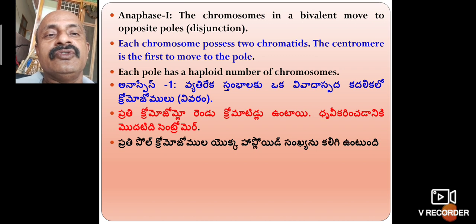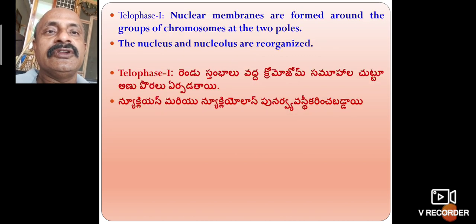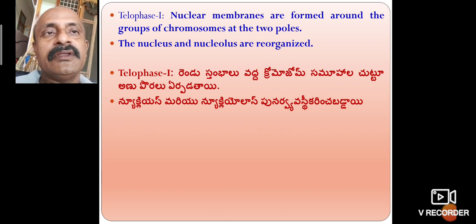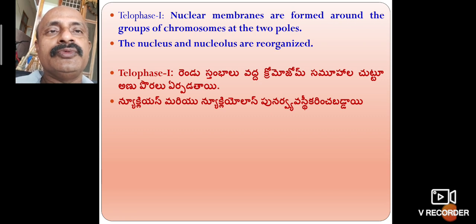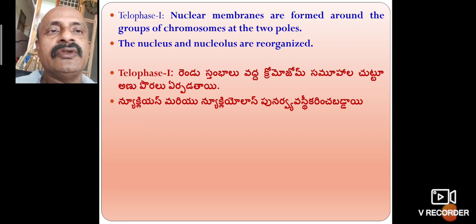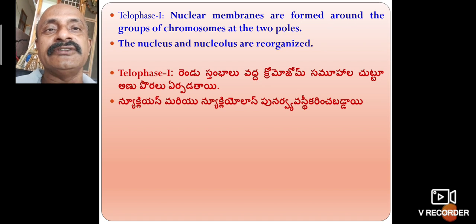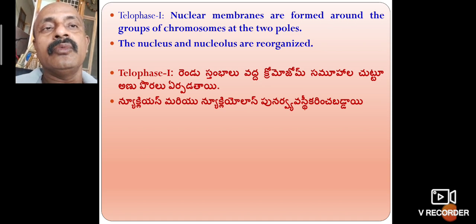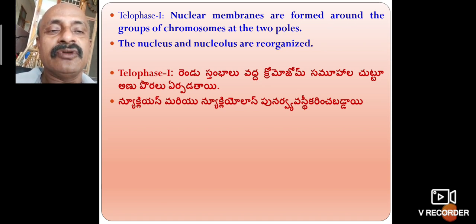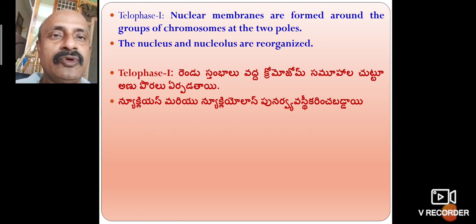Anaphase is the middle stage, but telophase is the last stage. The nuclear membrane forms around the groups of chromosomes at the two poles. The nucleus and nucleolus are reorganized. So this is called telophase. Telophase is the opposite of prophase.